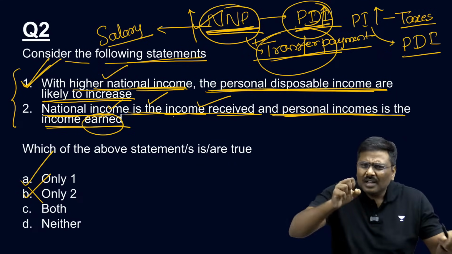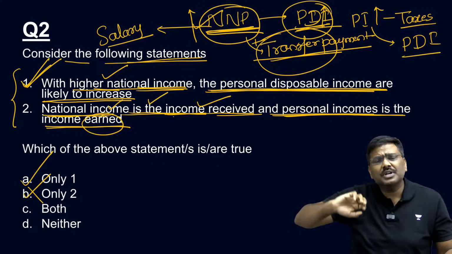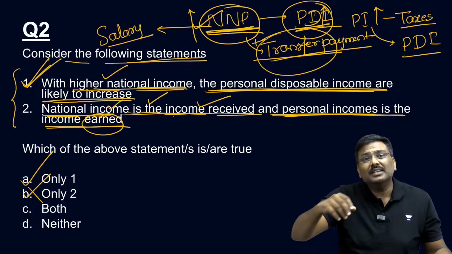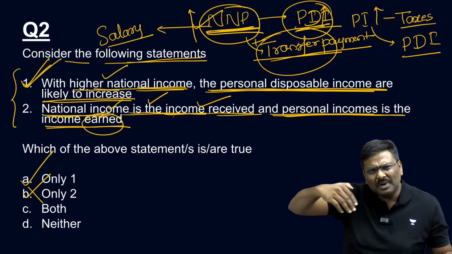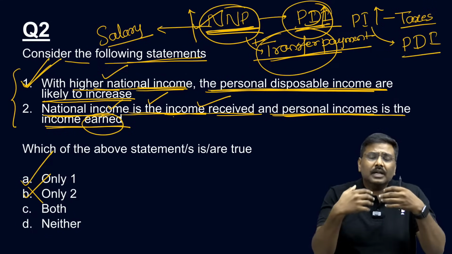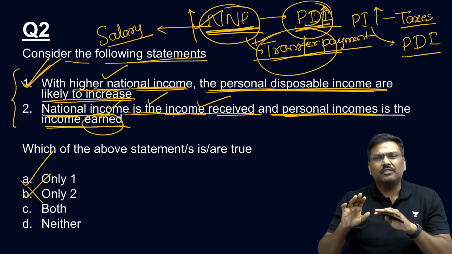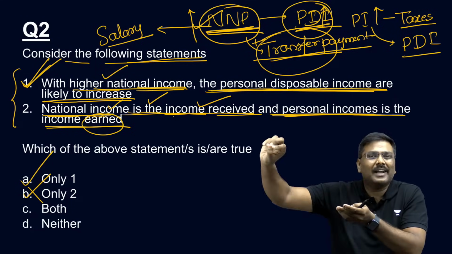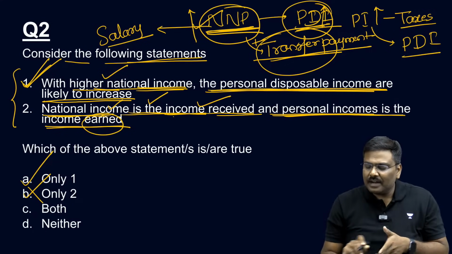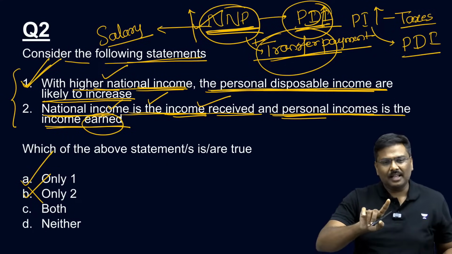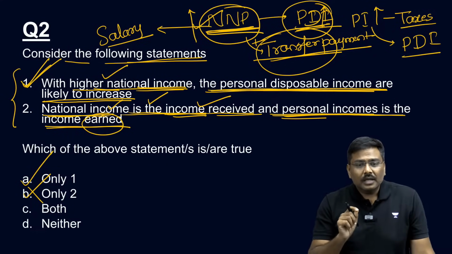From that, let's say social security contributions will be taken away. Many other contributions will be taken away. For example, the corporate profits which are reserved, which are kept with the company itself, will also be subtracted. Whatever is left out is called personal incomes. All of you okay?